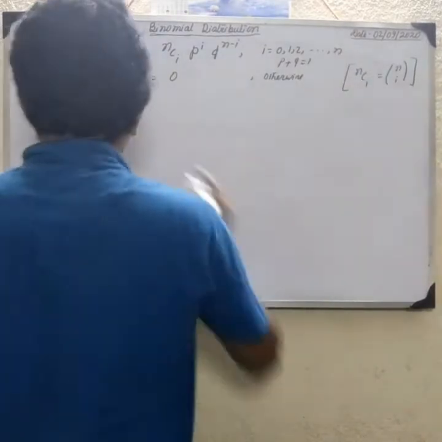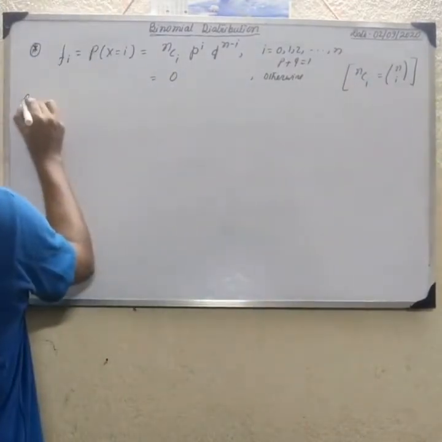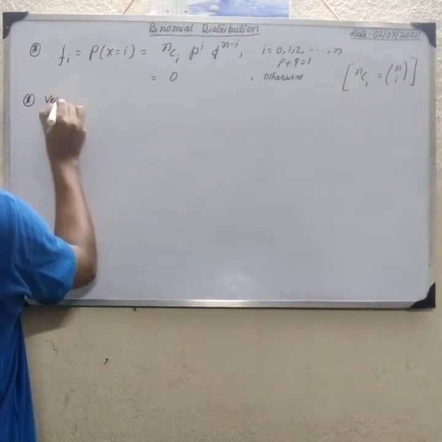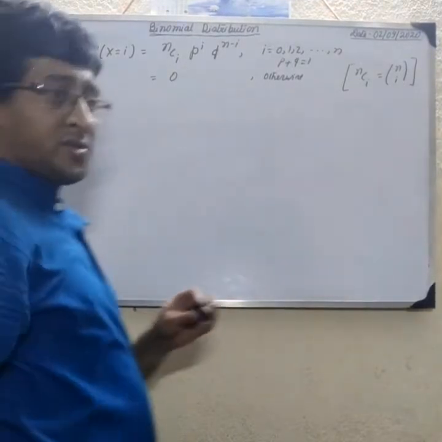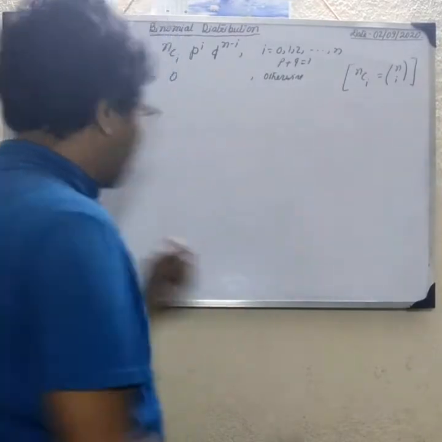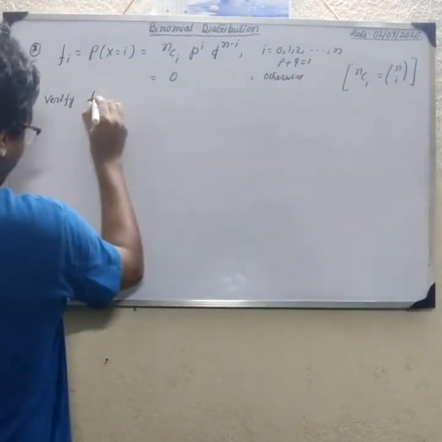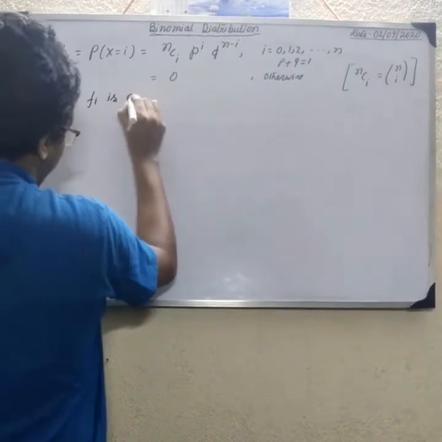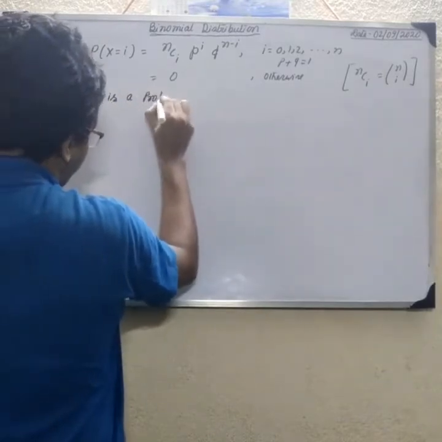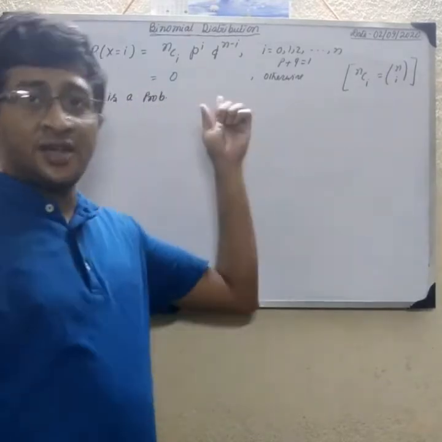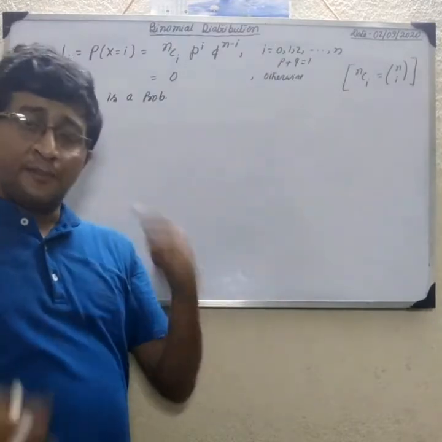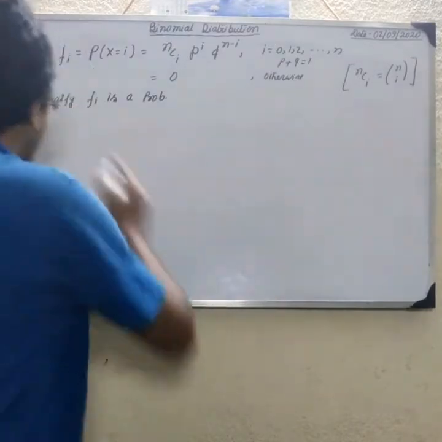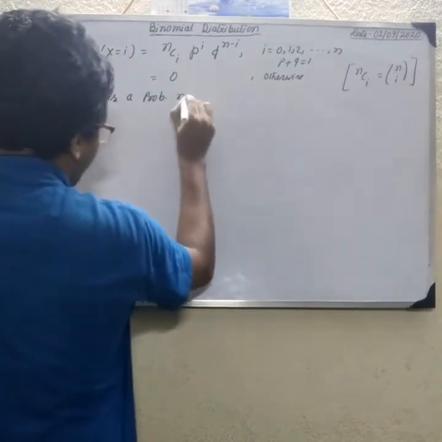Okay, first verify for the binomial distribution whether f(i) is a probability mass function or not. I said that this is a probability mass function, but you should not just believe that; you verify it. Okay, so f(i) is a probability mass function.